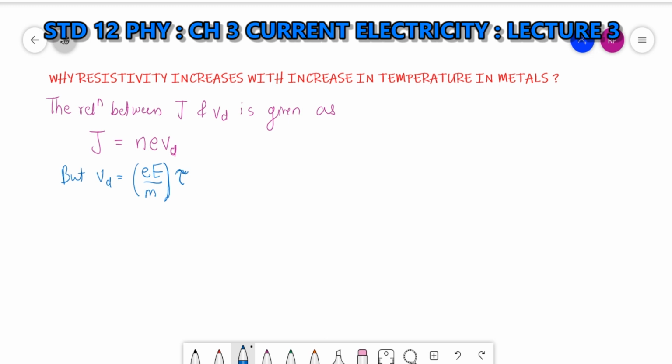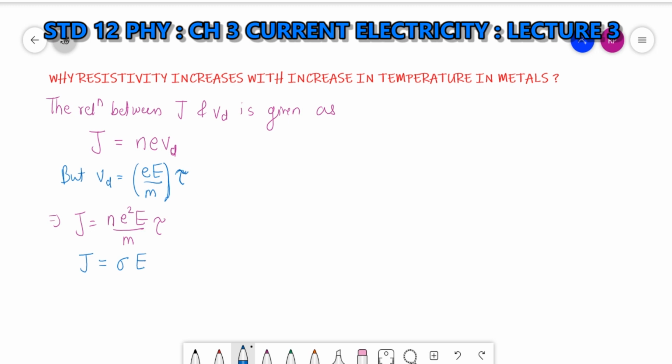Putting this in, I will get J equal to n e into e squared E by m into tau. Now, what is the relationship between current density and electric field? That we had already studied earlier. J is equal to sigma E.